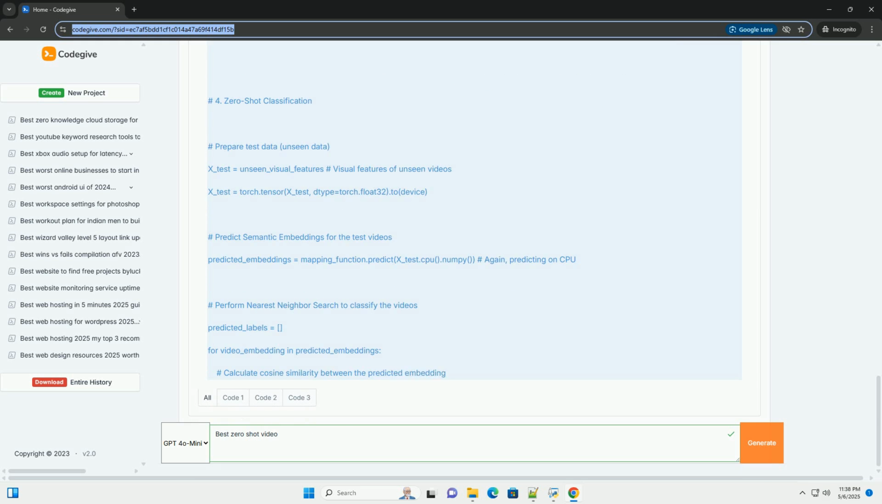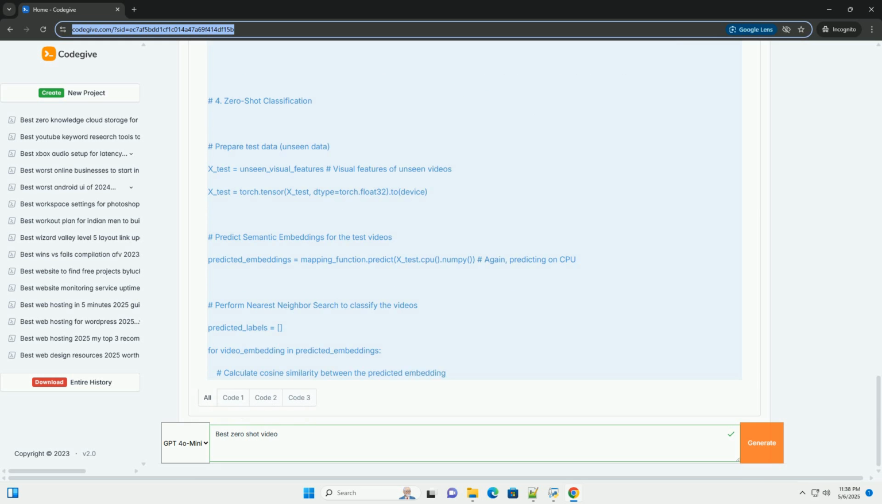3. Mapping function training. Choose a mapping function. Select a mapping function, linear regression or neural network, to map visual features to the semantic space. Train the mapping function. Train the mapping function using the extracted visual features and the corresponding semantic embeddings of the seen classes. The goal is to learn a function that predicts the semantic embedding of a video based on its visual features. 4. Zero-shot classification.